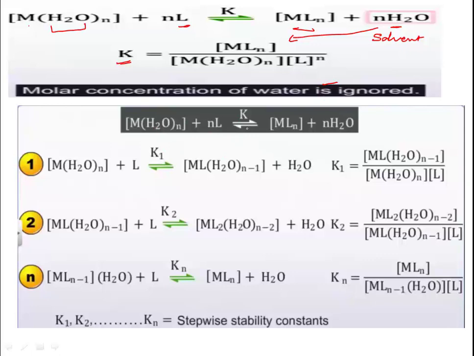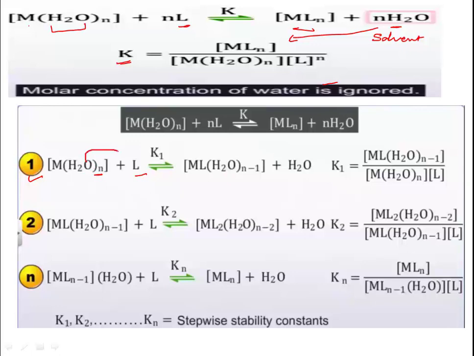Now for the same complex, when there is formation step by step, the stepwise stability constant is written: K1, K2, up to Kn. So for the first step, MH2O n times, one ligand is added. What will happen? One of the water molecules will be taken out and the ligand will get added, because the coordination number has to remain the same.